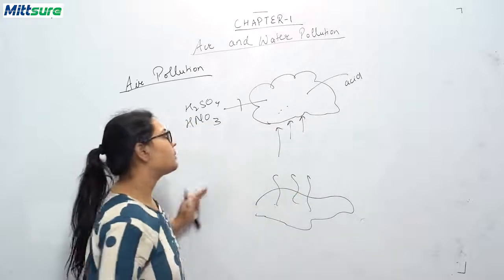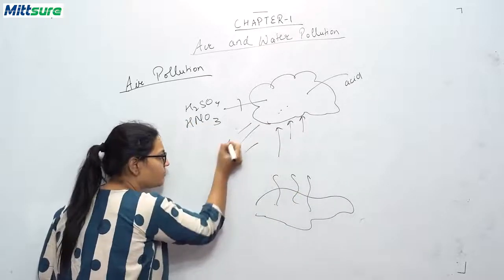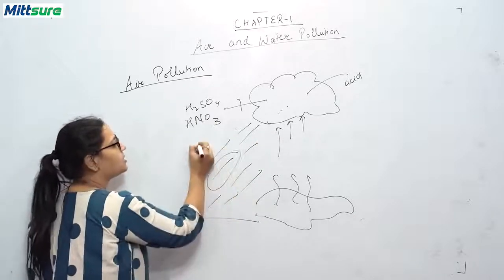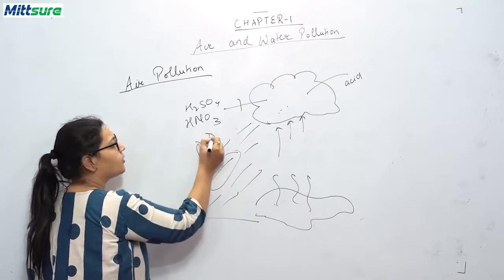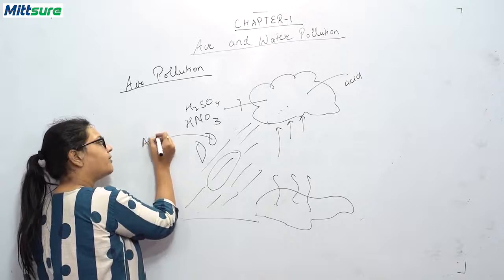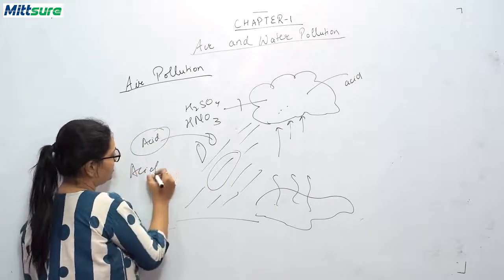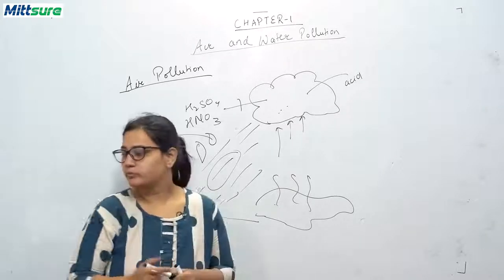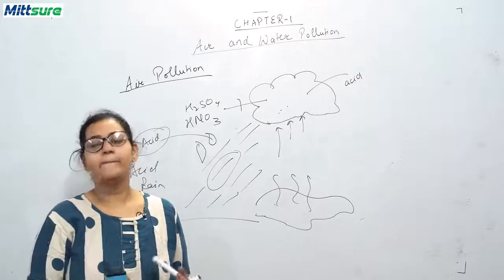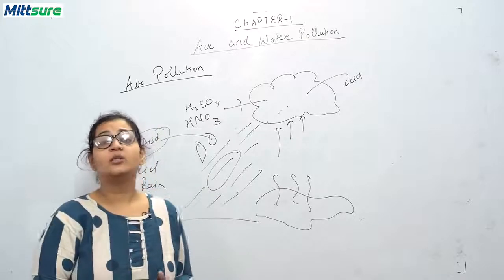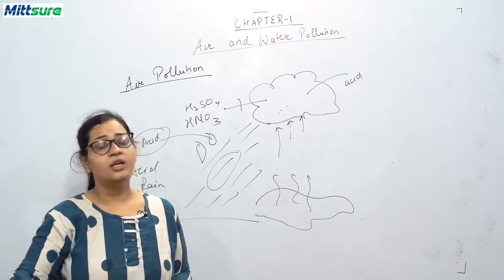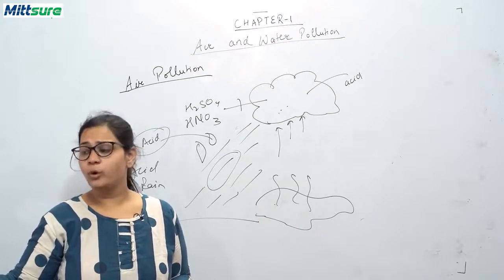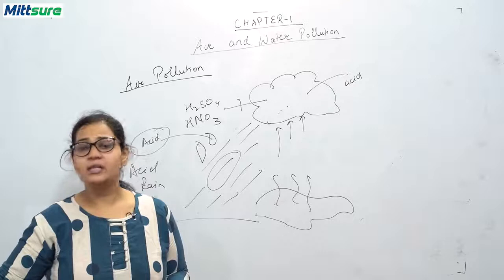Okay, now suppose this cloud goes to an area and rain falls on the earth's surface. Now these droplets of rain will contain acid, and this phenomenon is called acid rain. So that's how acid rain is caused. Now students, what are the main disadvantages, or the consequences, of acid rain? Acid rain corrodes our marble structures, or the marble monuments are corroded by this acid rain.